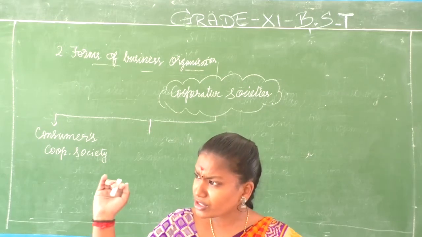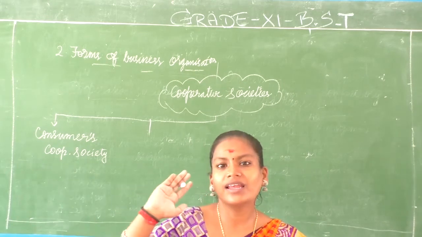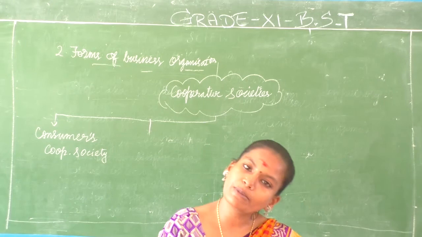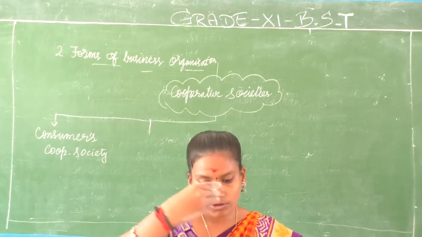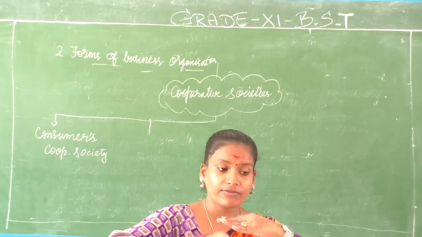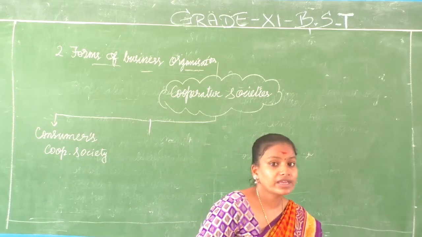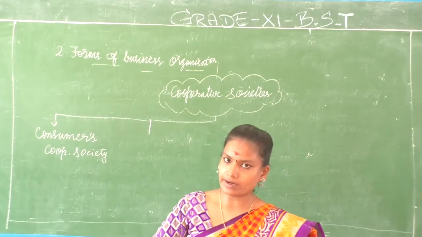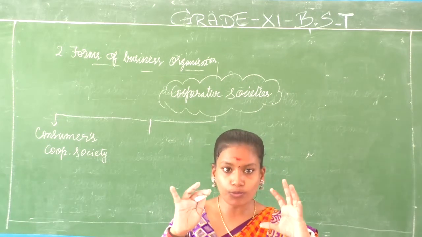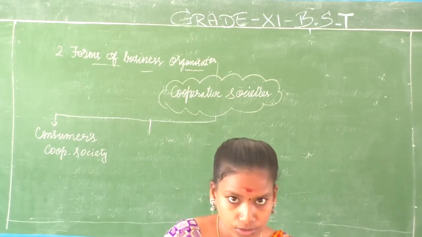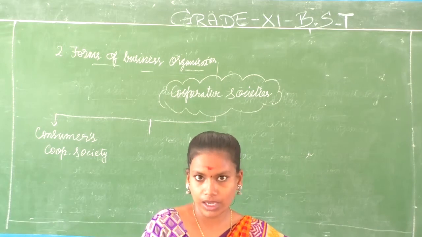When you go to the market, it will be 12 rupees per kg. When the greengrocer brings it to your home and gives it, it will be 14 rupees per kg. So it differs everywhere. As and when one middleman adds, the rate of the product also increases. That is why we have formed this Consumers Cooperative Society, where only the consumers are the members, and their aim is to protect the welfare of the consumers. Their main aim is to eliminate middlemen.